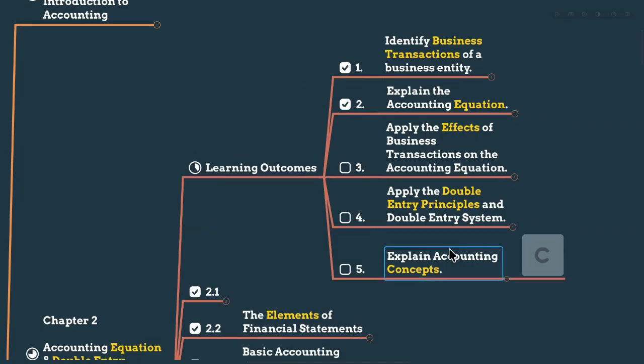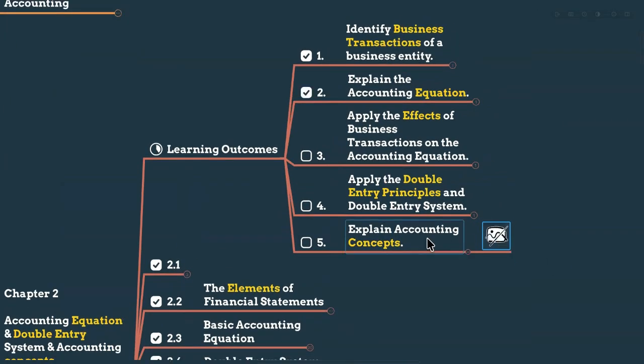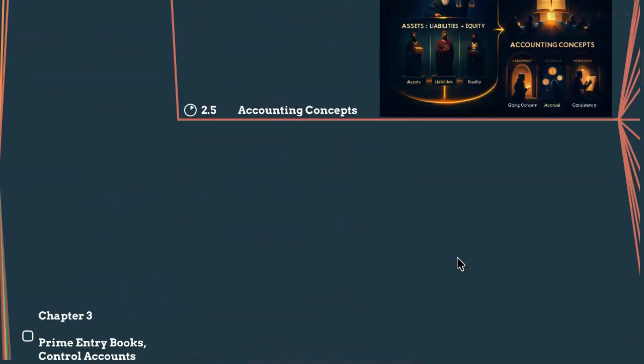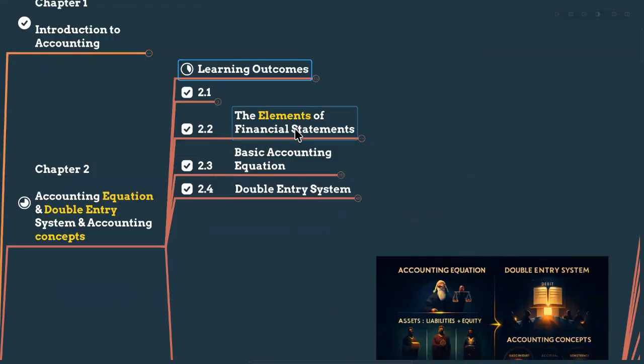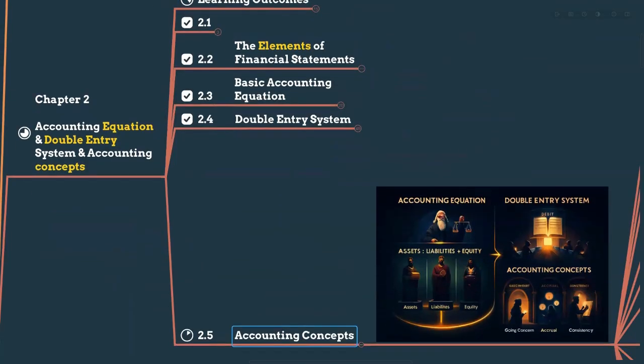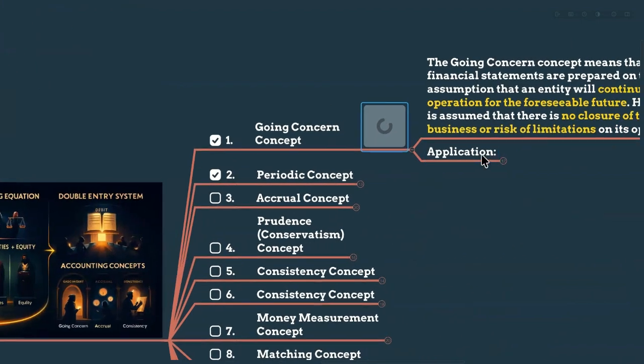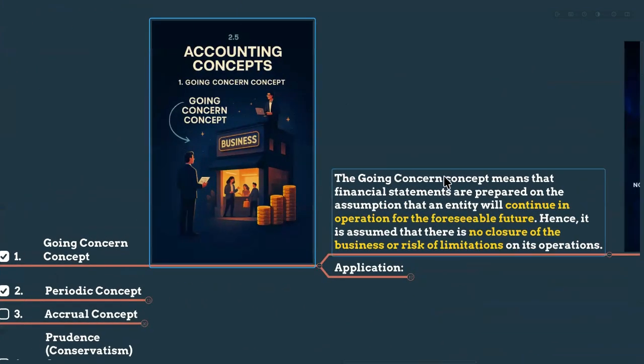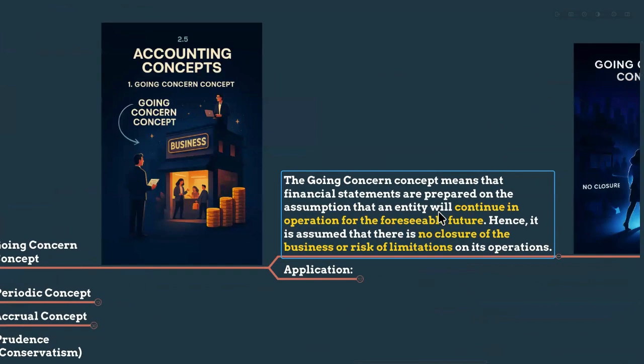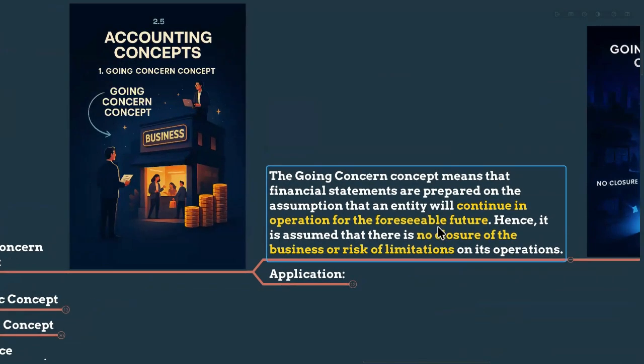So now we are covering explain accounting concepts theory, right? Since we have covered the elements, the basic accounting equation and the double entry system. In the accounting concepts, my dears, I have covered two concepts in the previous sessions. The first one is going concern. As you know, going concern means we are going to continue our business operation for the foreseeable future. Foreseeable future means unlimited lifetime, right?